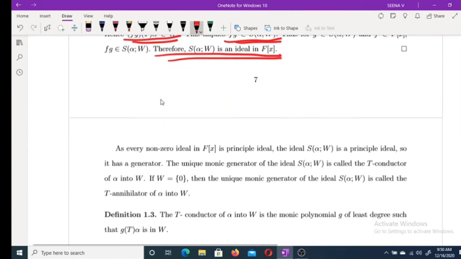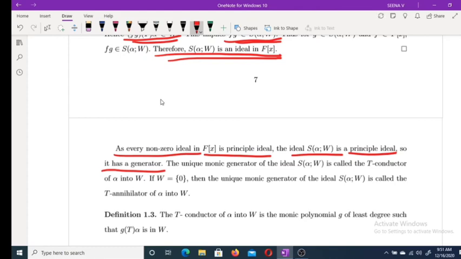This S(alpha; W) is also an ideal in F[x]. We know that every non-zero ideal in F[x] is a principal ideal. This ideal S(alpha; W) is also a principal ideal, so it has a generator.